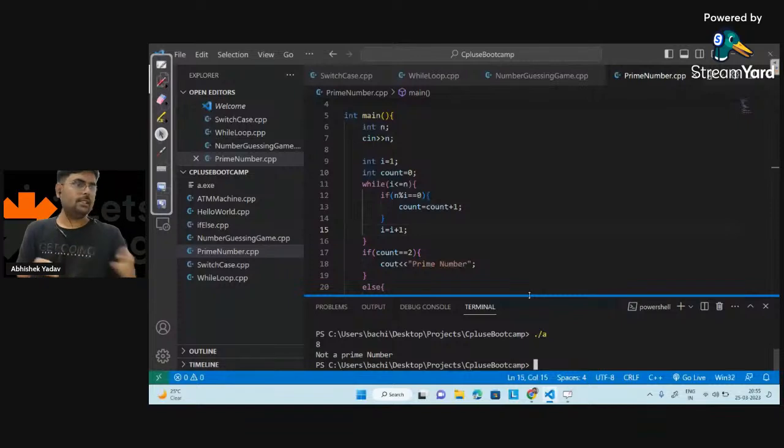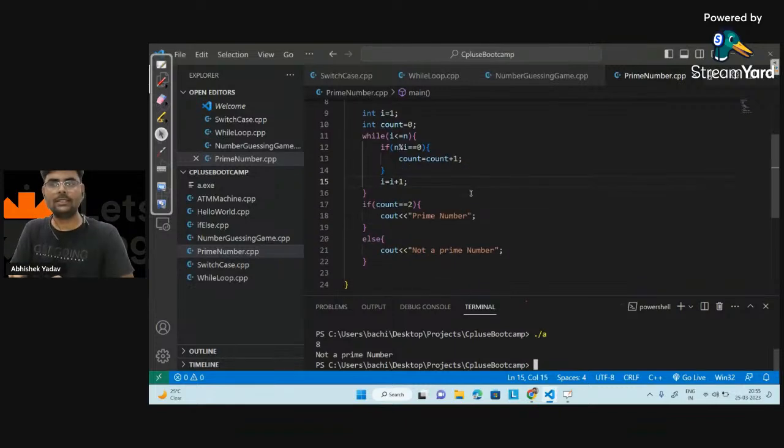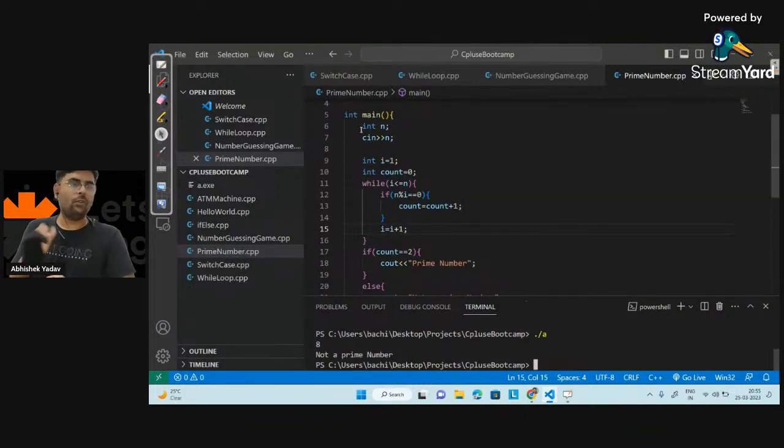So this is about our today's session, that is our project part, and a small discussion on the problem statement, how we can approach a problem statement. There are 3 steps to approach a problem statement. First step is you should be clear what you have to do, what the problem statement is demanding from you, right? And when you are clear, try to break that problem statement. So here also I know I have to find a prime number, I have to check whether I have 2 unique factors or not.